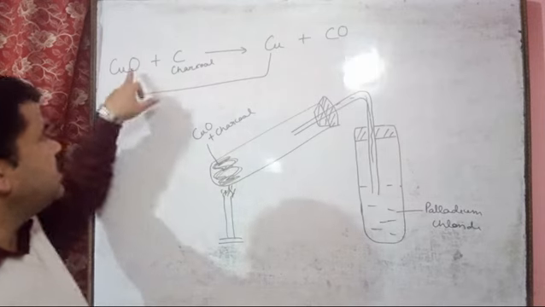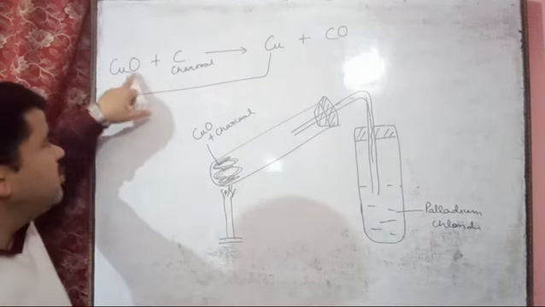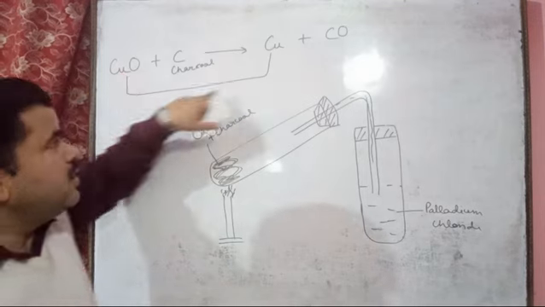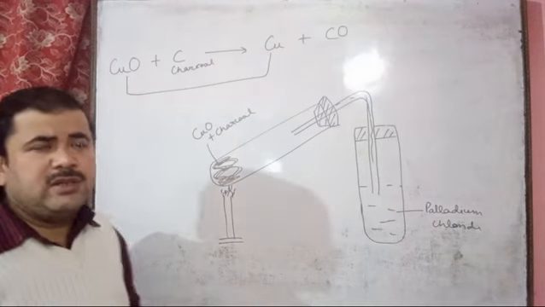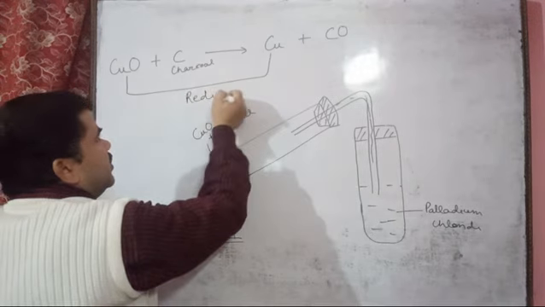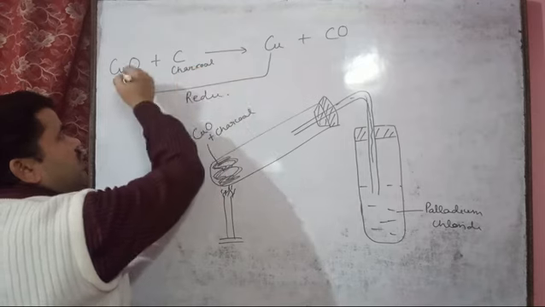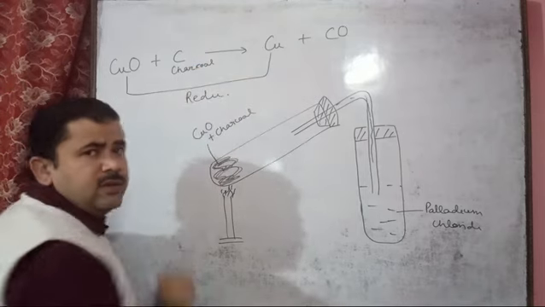So here oxygen is removed from the cupric oxide. Removal of oxygen takes place, which means the cupric oxide undergoes the reduction process. And who is responsible? Charcoal, because charcoal reduces the cupric oxide to copper.